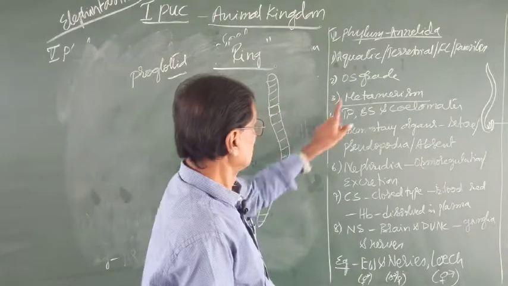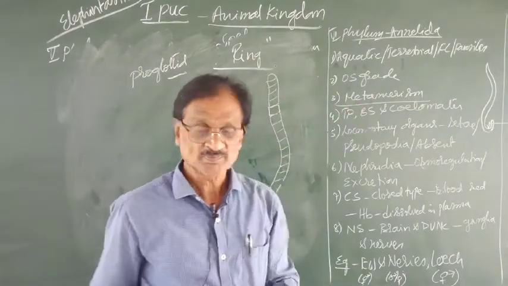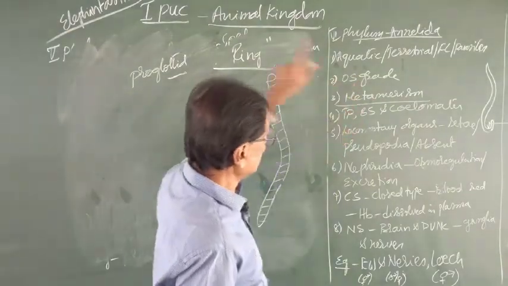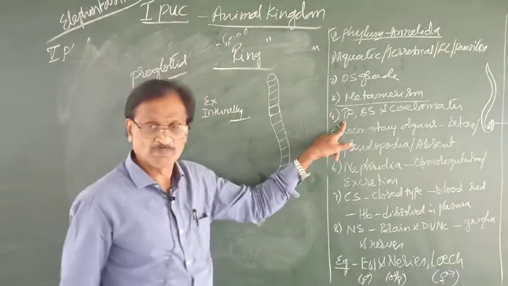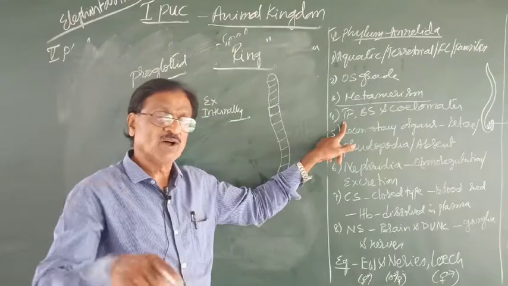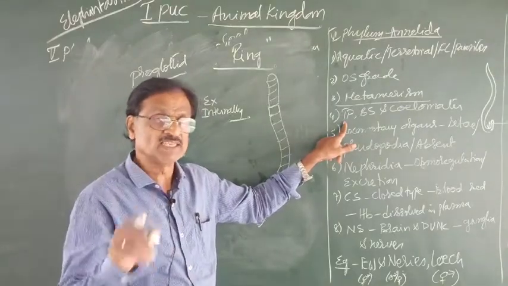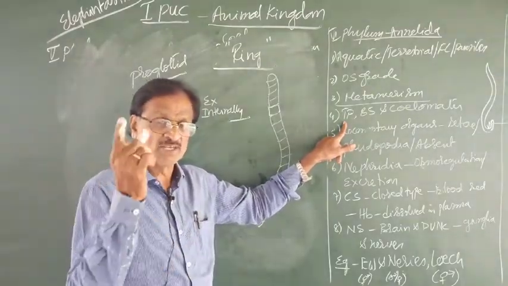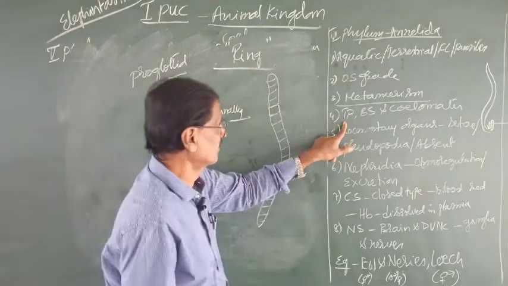Here the segmentation can be seen both externally and internally, and hence it is called as a true segmentation, or even called as metamerism. Then, as like Aschelminthes, triploblastic in nature. That means the body wall is lined by 3 layers: outer ectoderm, middle mesoderm, and inner endoderm.